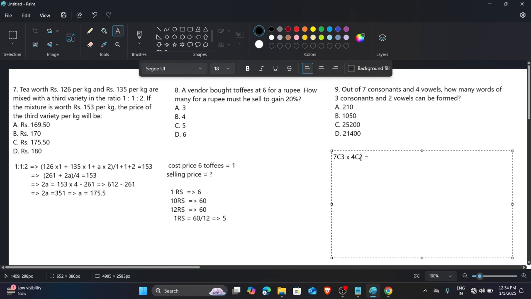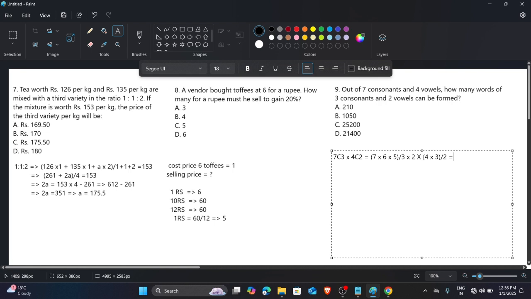So the answer is 7 into 6 into 5, divided by 3 into 2, and then the second case, 4C2, which is 4 into 3 divided by 2.